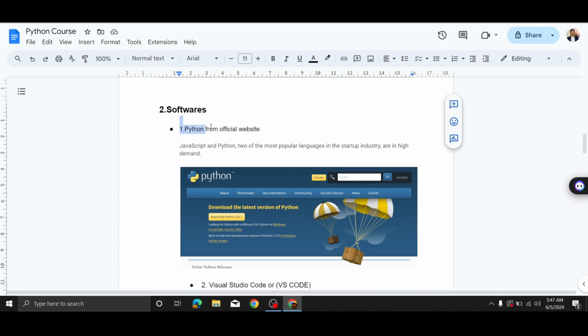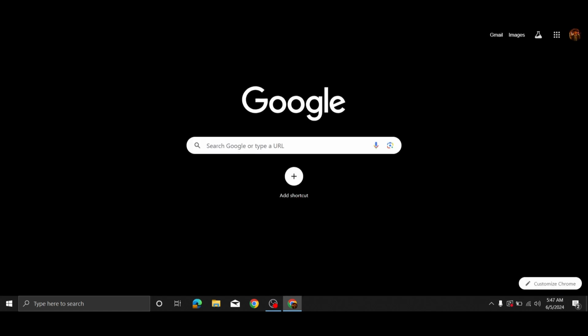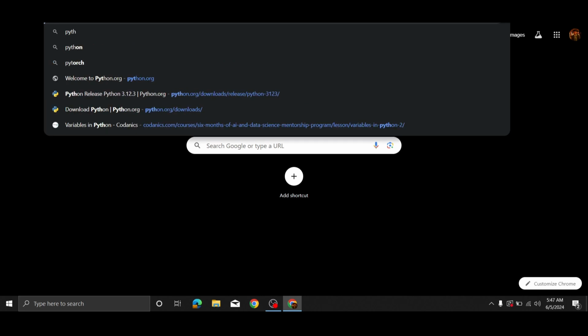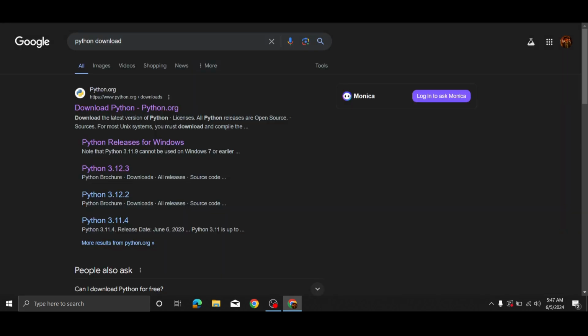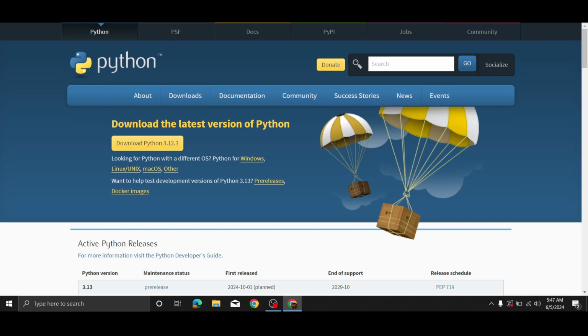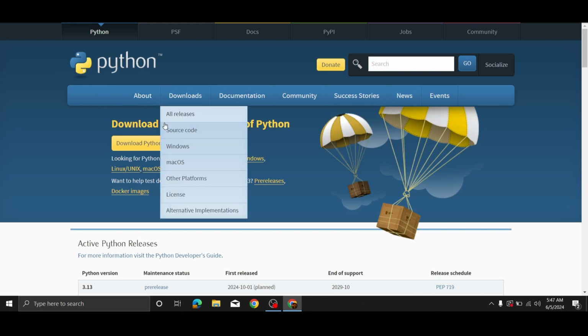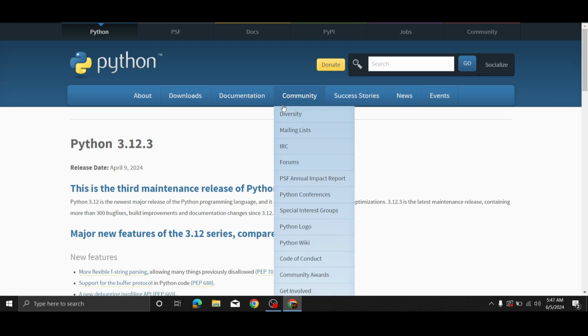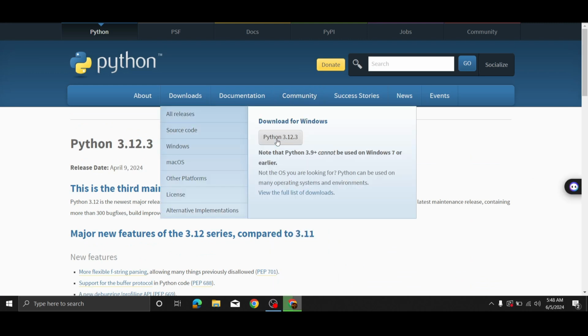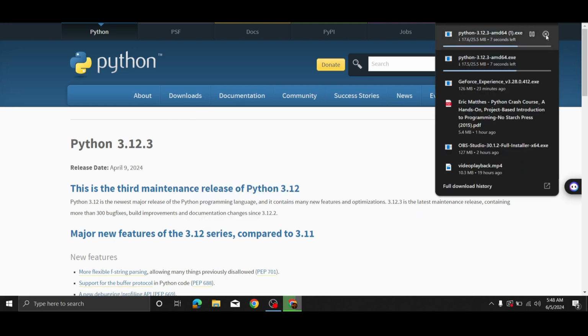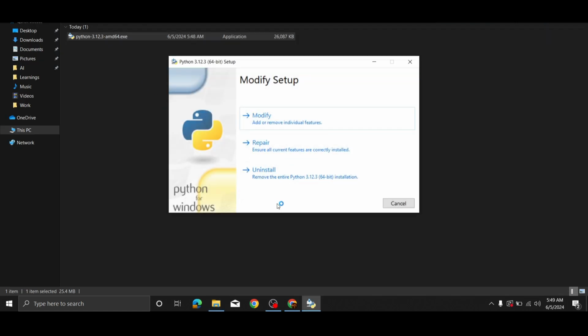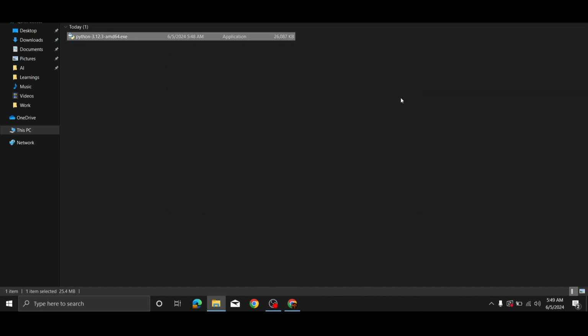So now let's install these things. First of all is Python. All you have to do is go to the official website. Type Python download. Here is the first link on the website, python.org downloads. Click on the download button. After clicking that, click this download button and then here. Download for Windows, Python 3.12. After Python finishes downloading, open the setup and install it and make sure to check add to path. As I have already installed it, I will not be installing it.